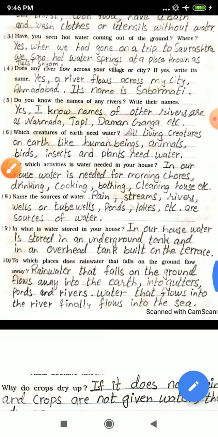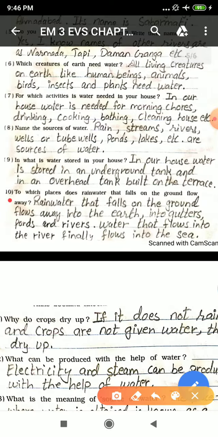Okay, now we'll move forward to the 10th one. To which places does rainwater that falls on the ground flow away? So the rainwater that falls on the ground flows away into the earth, into the gutters, ponds and rivers. Water that flows into the river finally flows into the sea.